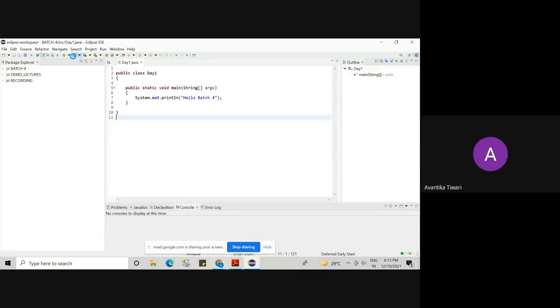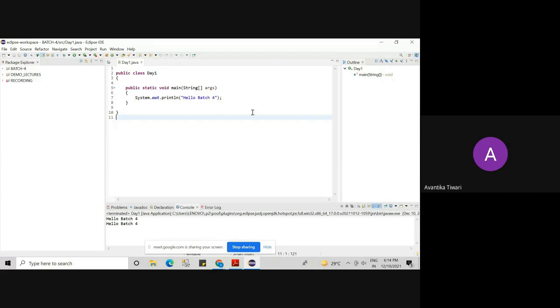My system is very slow. I hope your system is fine, so it will execute fast. Hello batch 4, because I executed it 2 times. Okay. So this is the comfort level of an IDE, that you don't have to go into the complicated steps of compiling a Java program by writing one command and executing it. All those things you don't have to do.